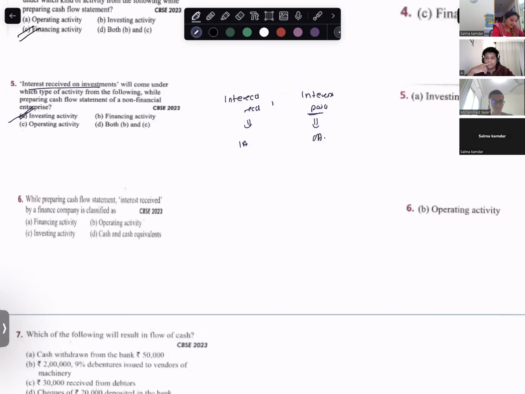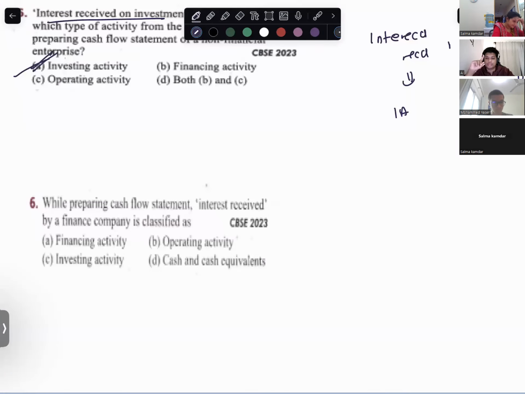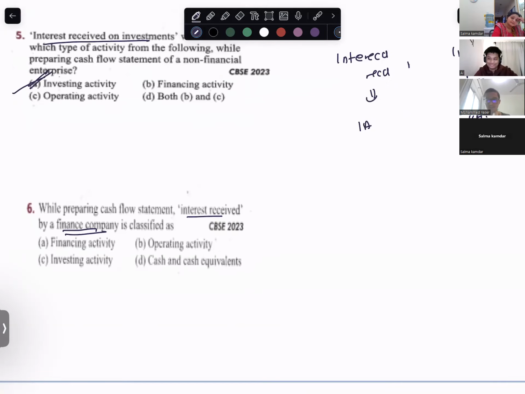I have a doubt on the sixth one. Interest received by a finance company. Yes, it is operating activity, right? Why? But why? Because it's received, even here it was received. It's a financial company.